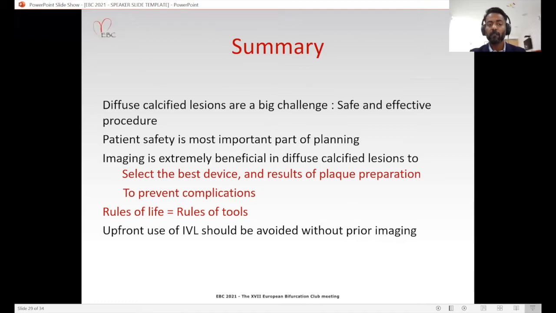And we believe that rules of life are equal to rules of tools. So rules of life, like we all have our own weaknesses and we need to collaborate with other people to achieve more. Similarly, all the tools have their own weaknesses and strengths. So rotablator, IVL, cutting balloon, they all have their own strengths and weaknesses, and they can be combined in a synergistic manner to achieve better outcomes and safe procedure for our patient. And upfront use of IVL should probably be avoided without prior imaging to prevent complications and to use it more effectively. So the harder it is, the softer we must go.